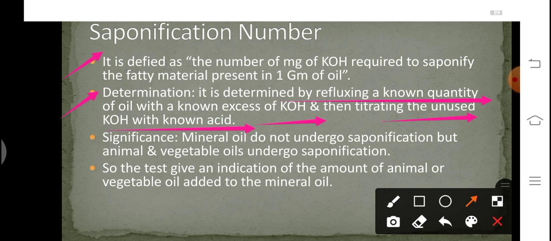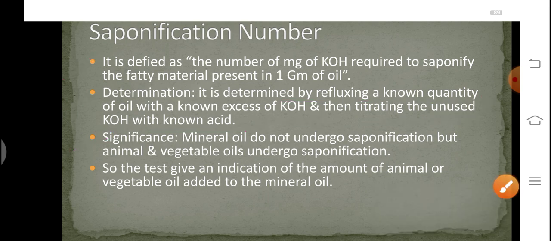So in this calculation, what we need to do is check the amount of KOH which is used for saponification. What is the significance of this test? As we know, mineral oil does not undergo saponification, whereas animal and vegetable oil do.